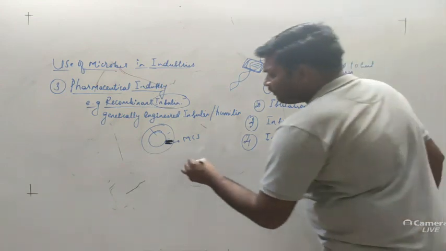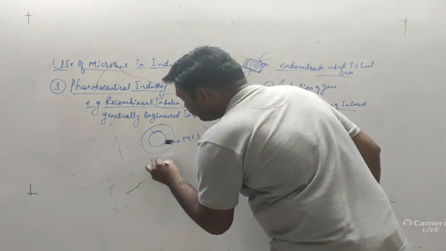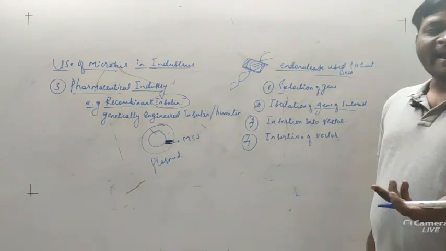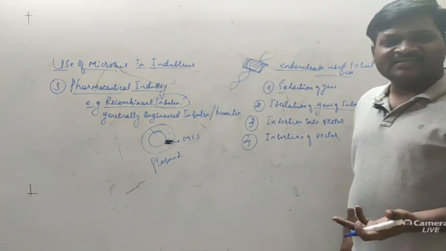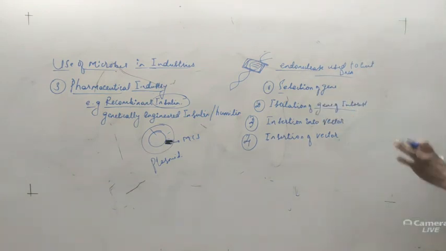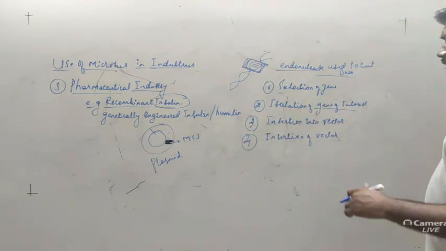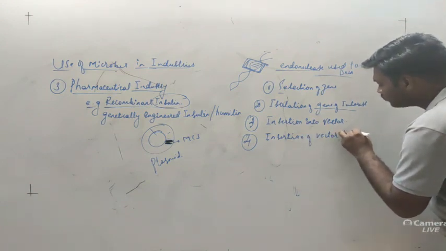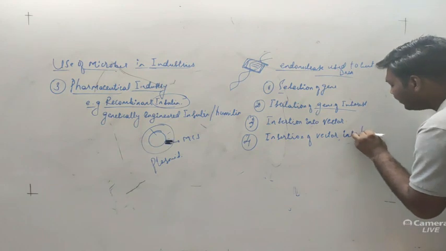Generally plasmids are used as the vector. Plasmids, bacteriophages, phagemids, cosmids, lambda phage, different types of vectors can be used. The most common type is the plasmid. So insertion of the vector into the bacterial cell.